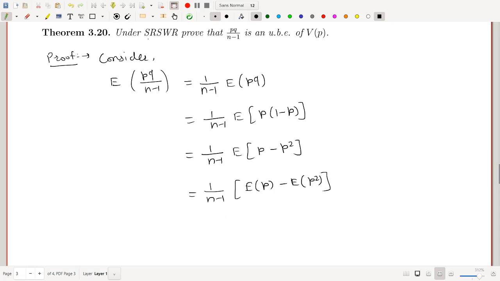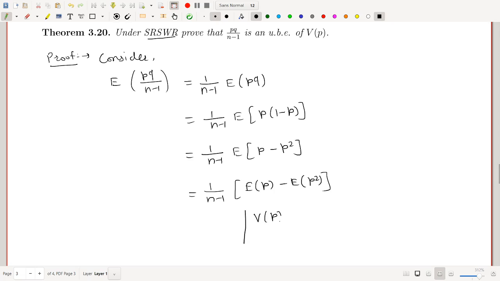Method is SRSWR, with replacement. So in with replacement, expected value of p is actually capital P. Already we know sample proportion is an unbiased estimator of population proportion. To find expected value of p square, it can be found by using variance of p.